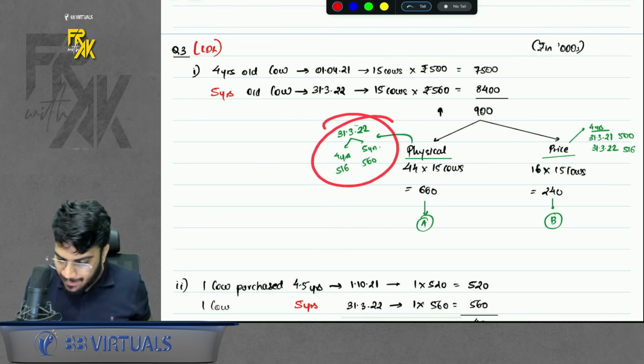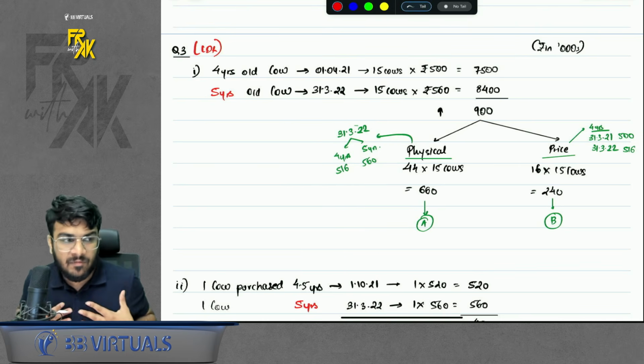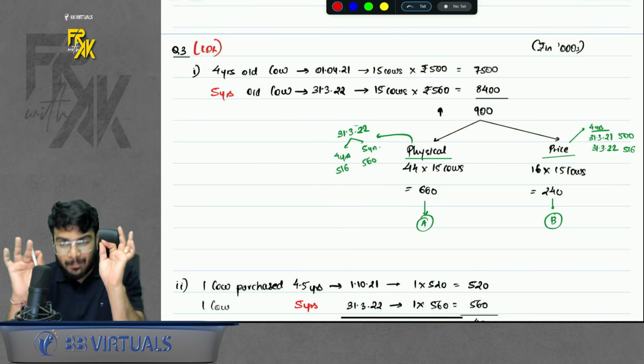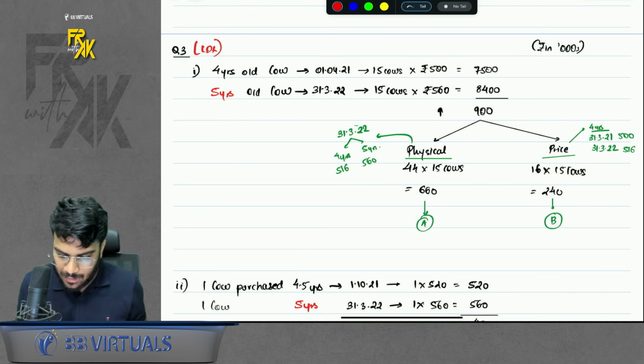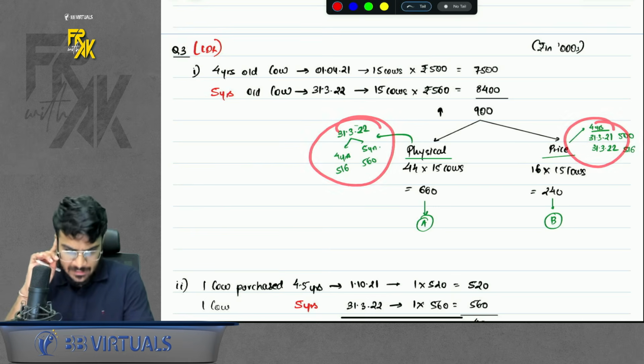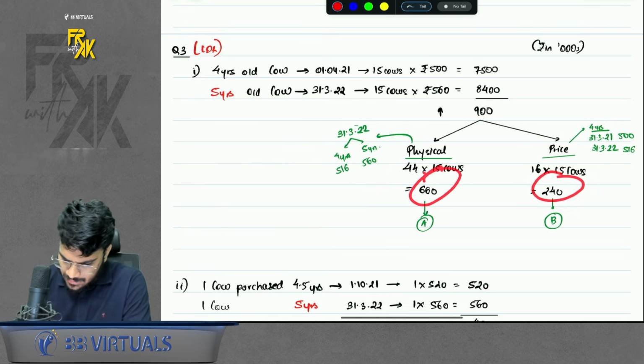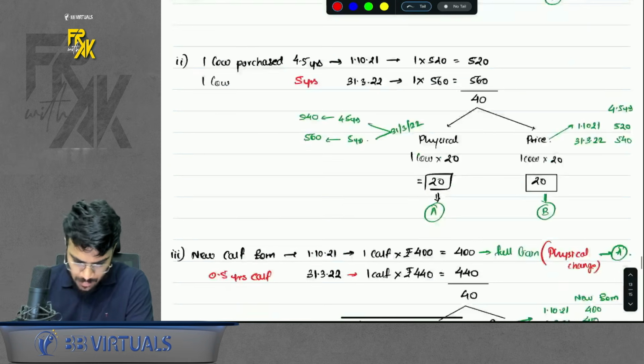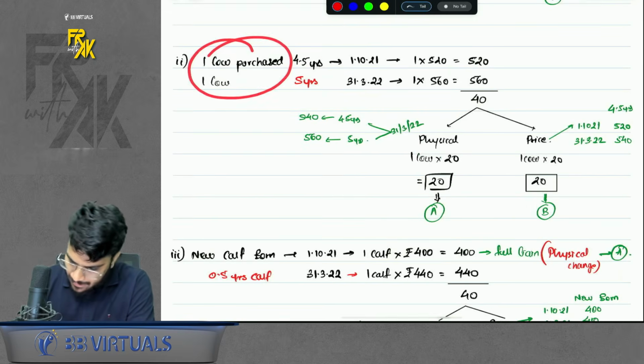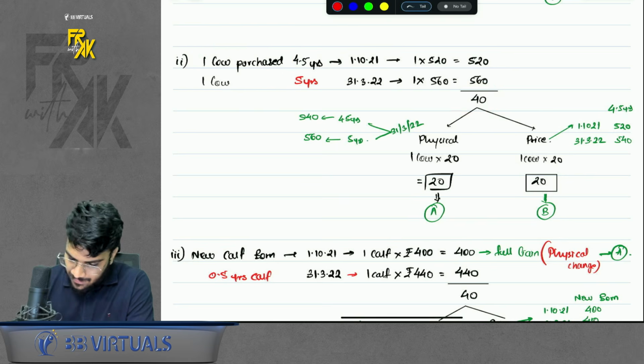So this will require practice. Do practice it without me, without my revision, just by sitting alone, so that you will come to know how you are making mistakes in this. Okay, so physical change, price change, I calculated for the 4-year-old cows also. Then we purchased a new cow, same, find the total increase, then find the physical and price change also.